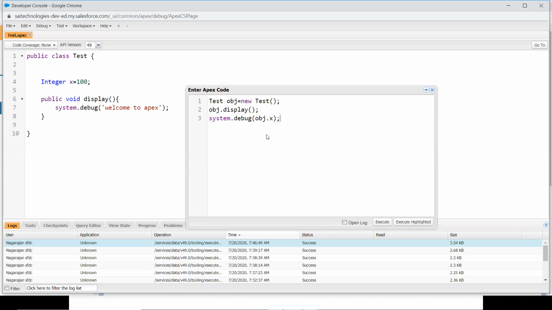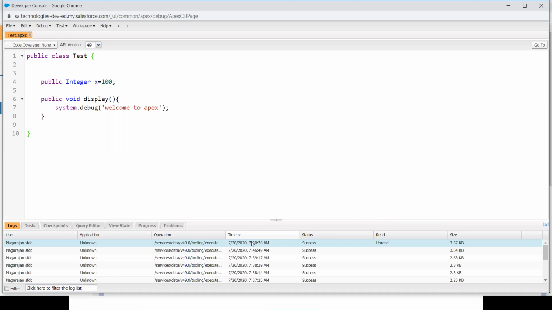It's an interview question and an exam point of view. Sometimes in PD1 you might have code where a variable is declared as private. They may ask you what the output will be. At that point of time, you should know the difference. That's why I'm explaining it. So let's change it. How do you declare it as public? I am going to convert the integer into public. You just have to specify the scope public there. That's it. Okay, now let's run this code and see what the output comes.